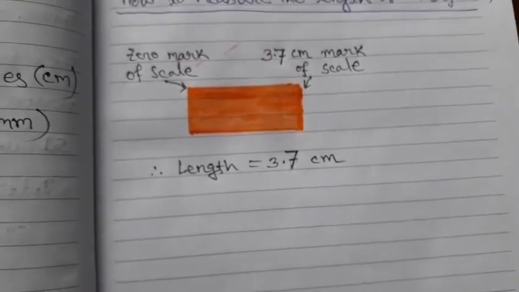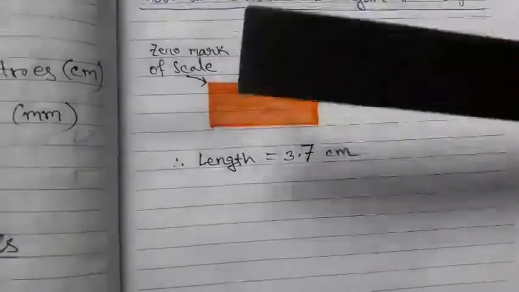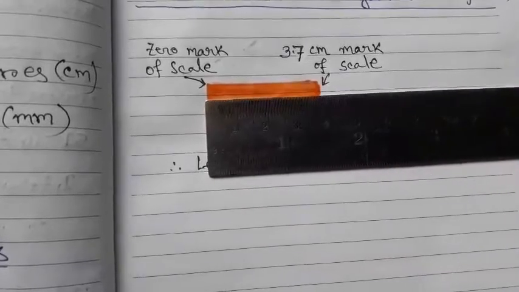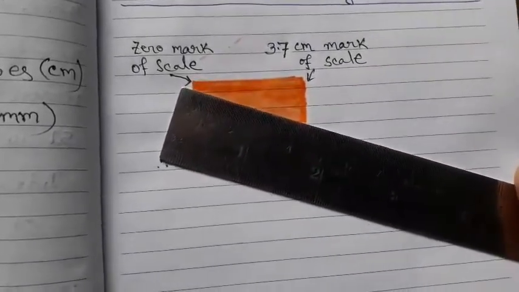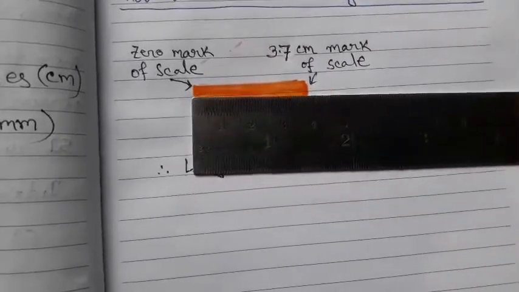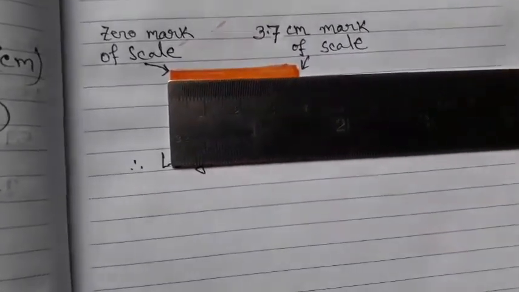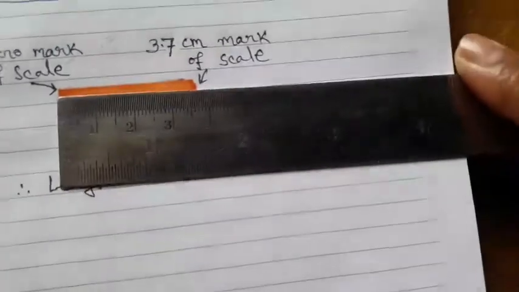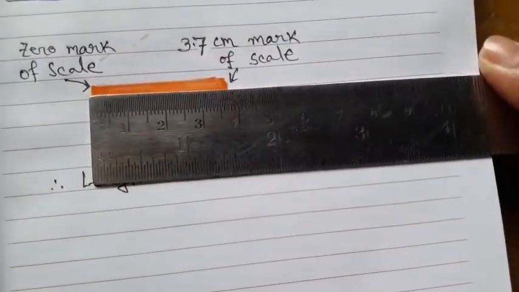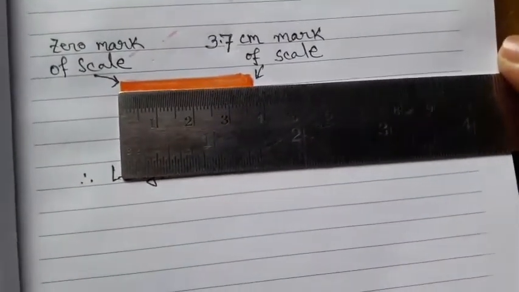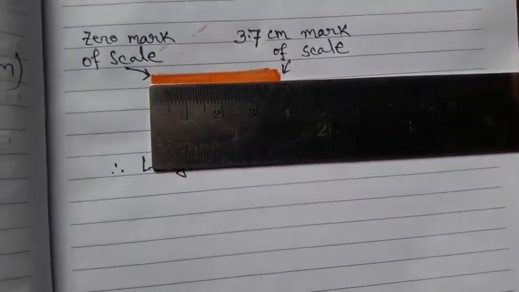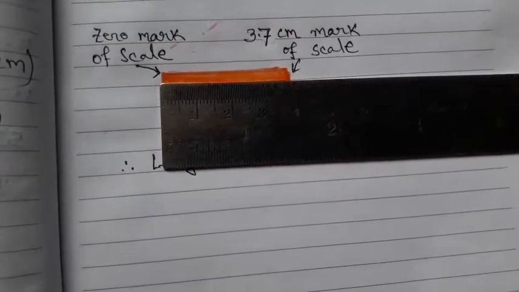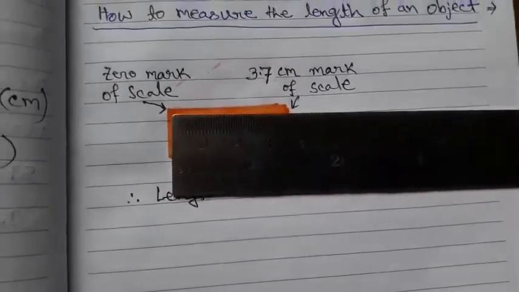We have to remember that when we place the scale to measure the colored part, we have to place the scale in a proper parallel way, not like this in a curved way, and we have to see the scaling of the extreme left and the extreme right part while measuring with our eye perpendicularly so that there is no error. If we do not place our eye perpendicularly on it, there will be an error in the measurement.